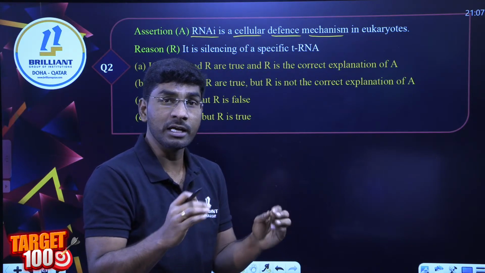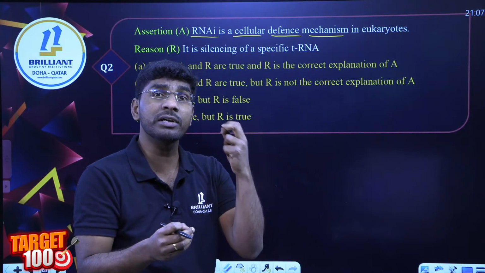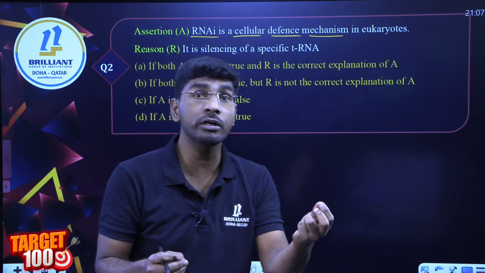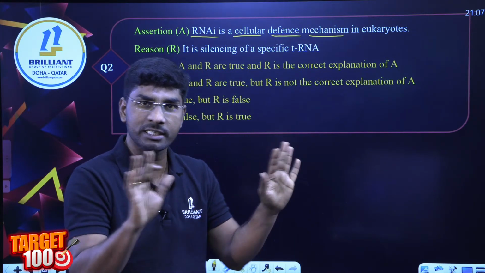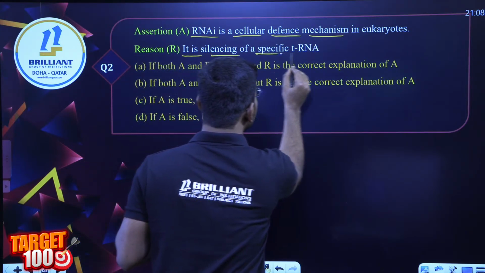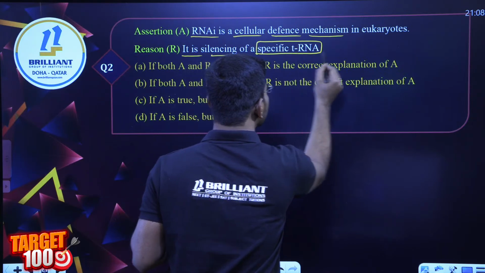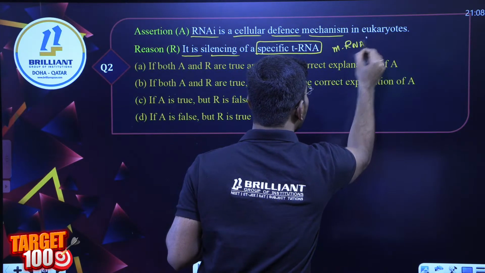This is the RNAi mechanism we use to get rid of the nematode Meloidogyne incognita in tobacco plants. It's correct. Now what is the reason here? It says it is silencing a specific tRNA. It is silencing a specific mRNA, right?